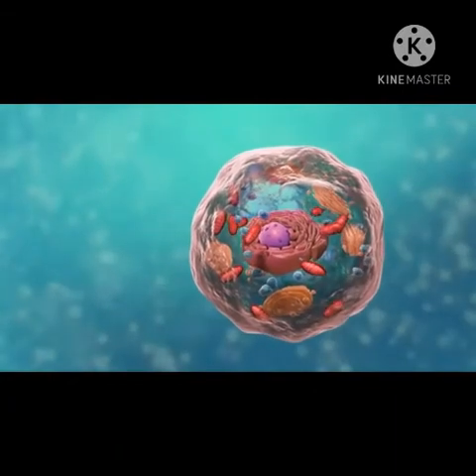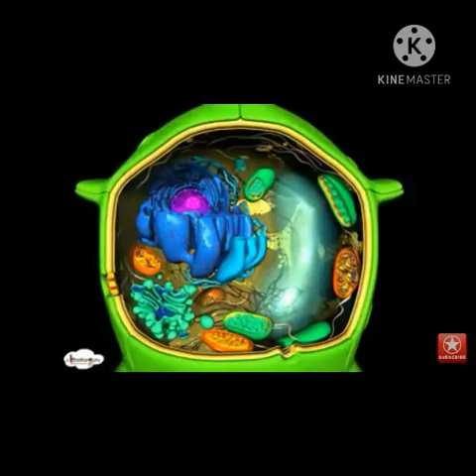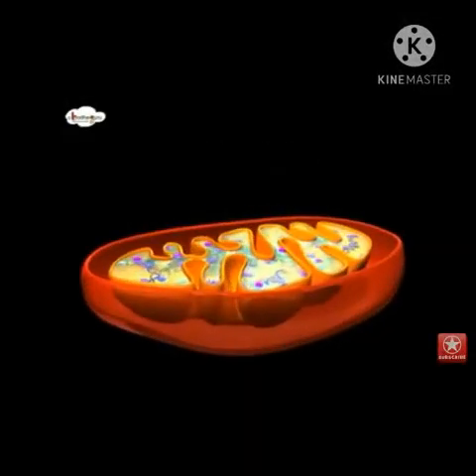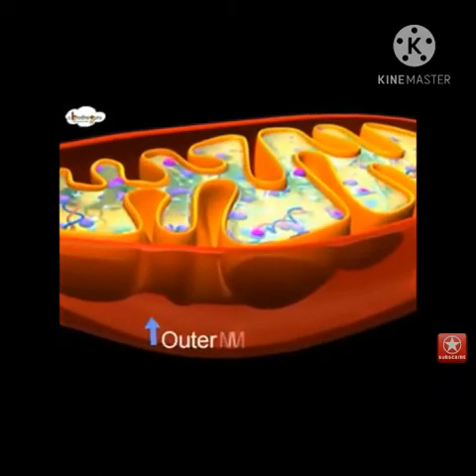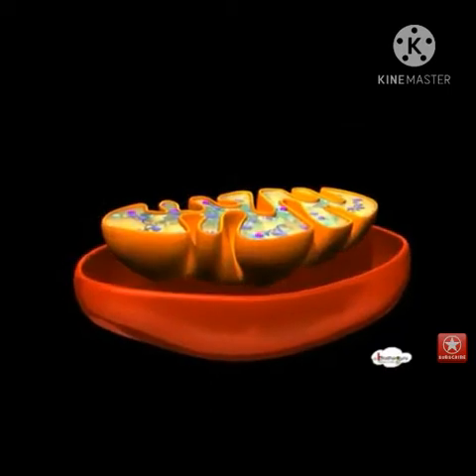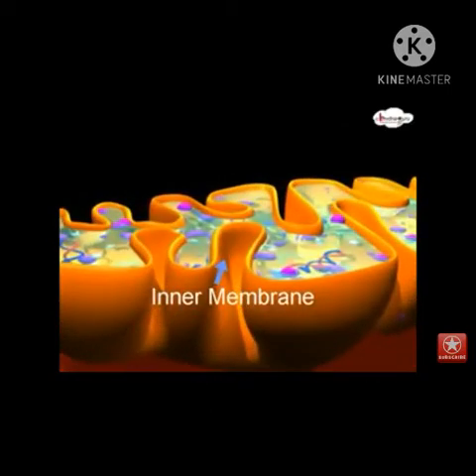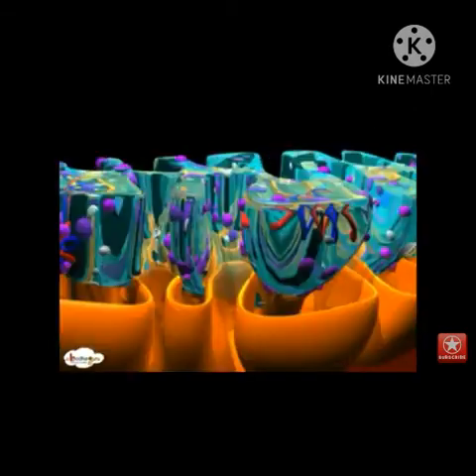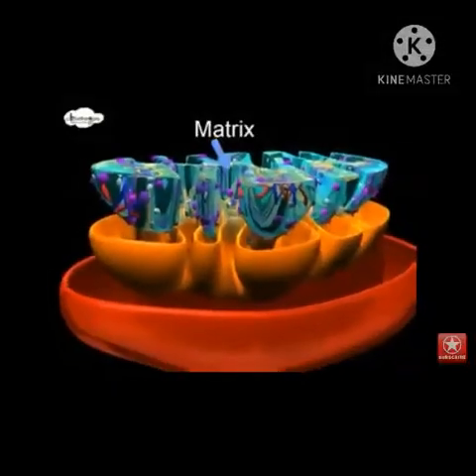Each cell requires energy to carry out several metabolic processes. The cell organelle which produces this energy is called mitochondria. That's why mitochondria is called the powerhouse of the cell. Mitochondria has a double membrane structure. The outer membrane is porous, meaning it has very tiny holes on it, and the inner membrane is deeply folded. These folds are called cristae. The inner cavity is filled with a proteinaceous gel-like matrix. Matrix is the space within the inner membrane.